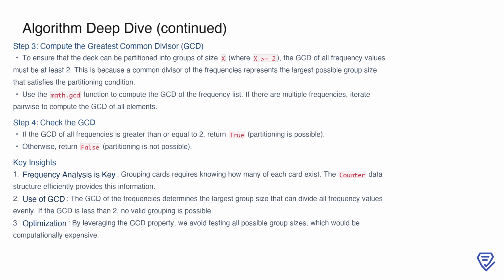To compute the GCD, we use Python's math.gcd function. If there are multiple frequencies, we calculate the GCD iteratively, combining one pair of frequencies at a time. After computing the GCD of all frequencies, we simply check if it is greater than or equal to 2. If so, the deck can be partitioned into valid groups, and we return true. Otherwise, if the GCD is less than 2, no valid partitioning is possible, and we return false. This approach is both efficient and grounded in mathematical principles, allowing us to avoid brute forcing all potential group sizes.